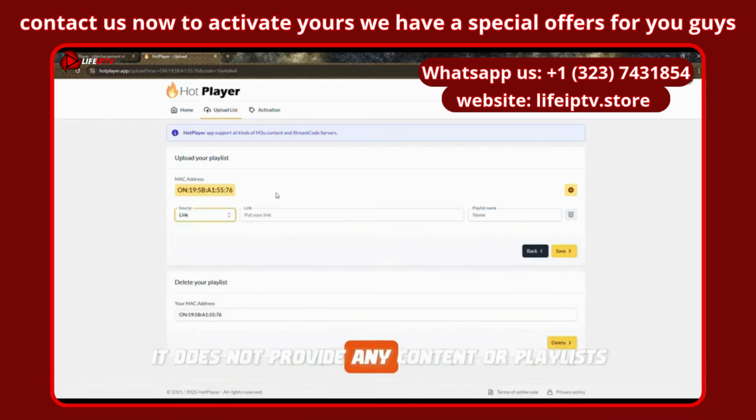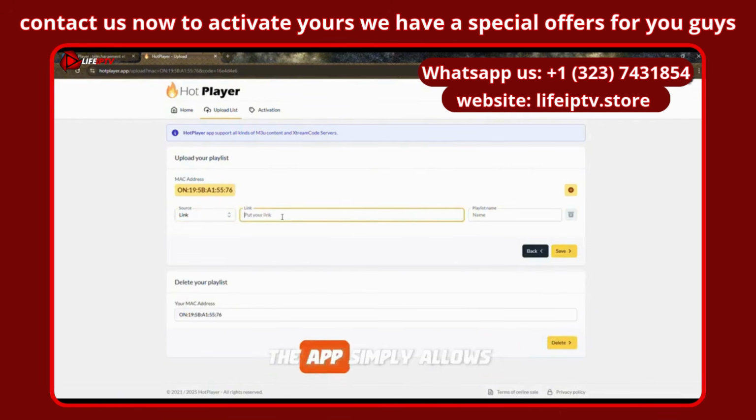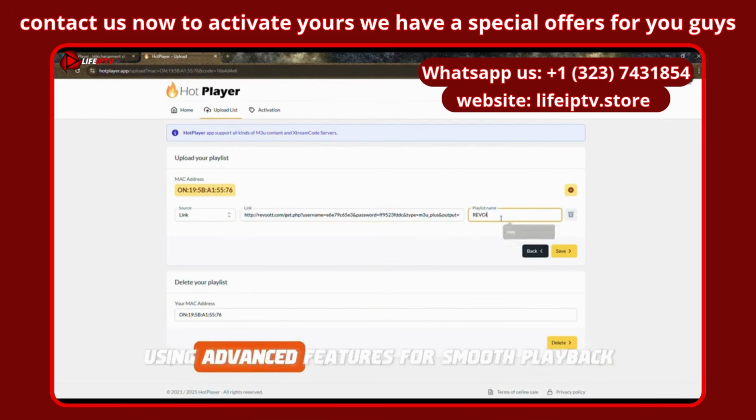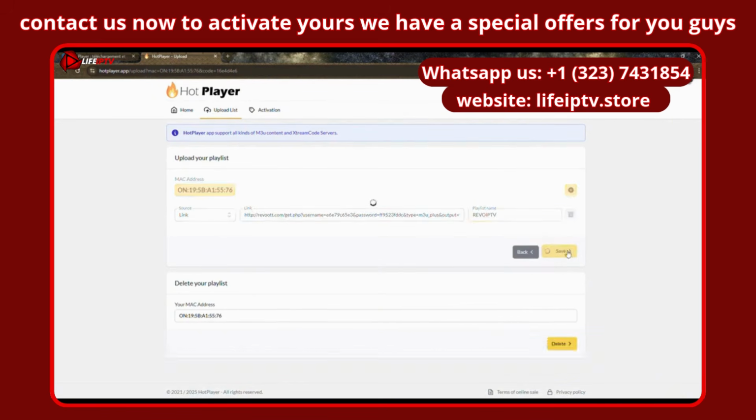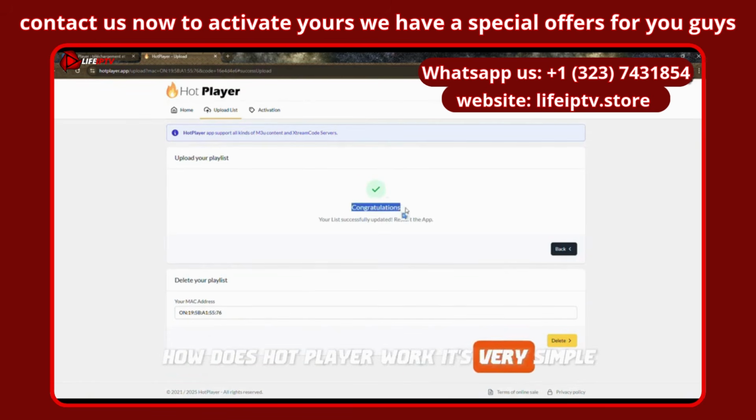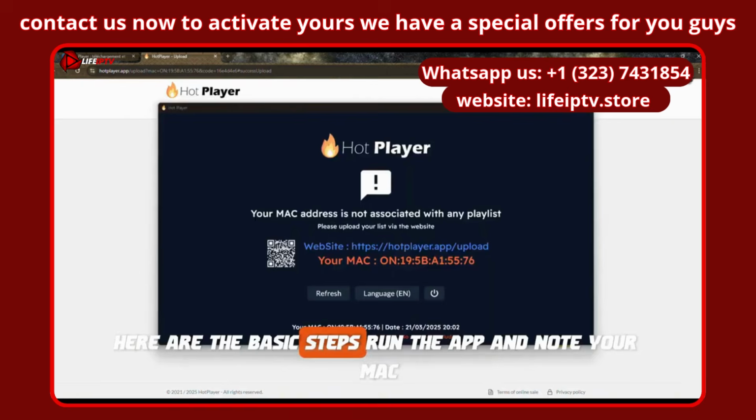It does not provide any content or playlists. The app simply allows users to upload and stream their own playlists using advanced features for smooth playback. How does HOT Player work? It's very simple. Here are the basic steps.